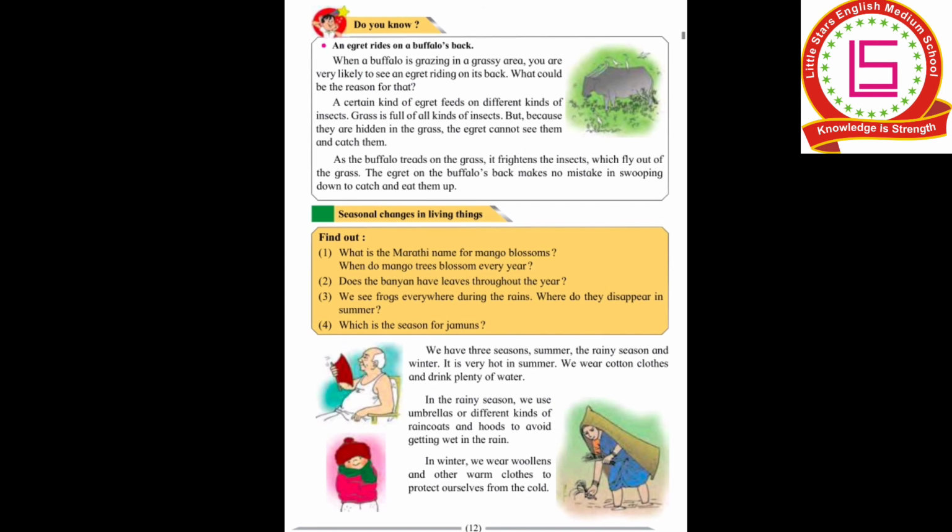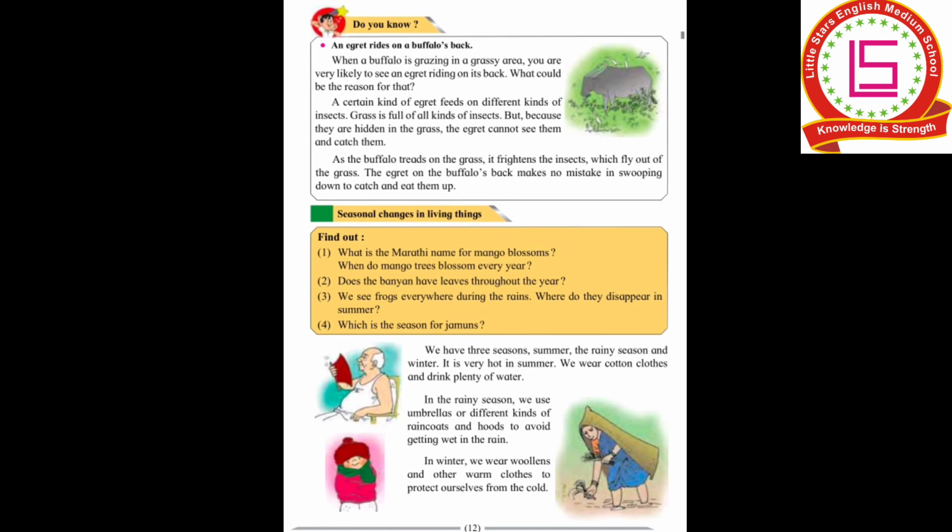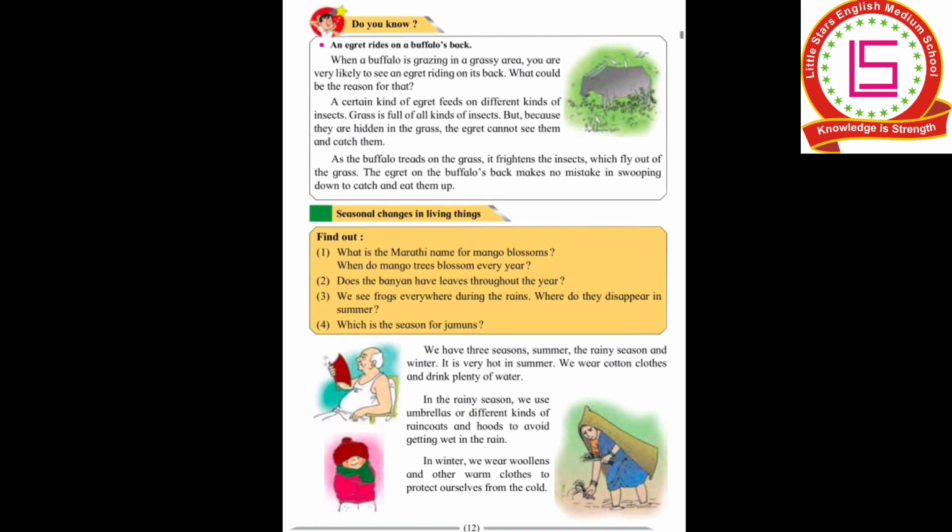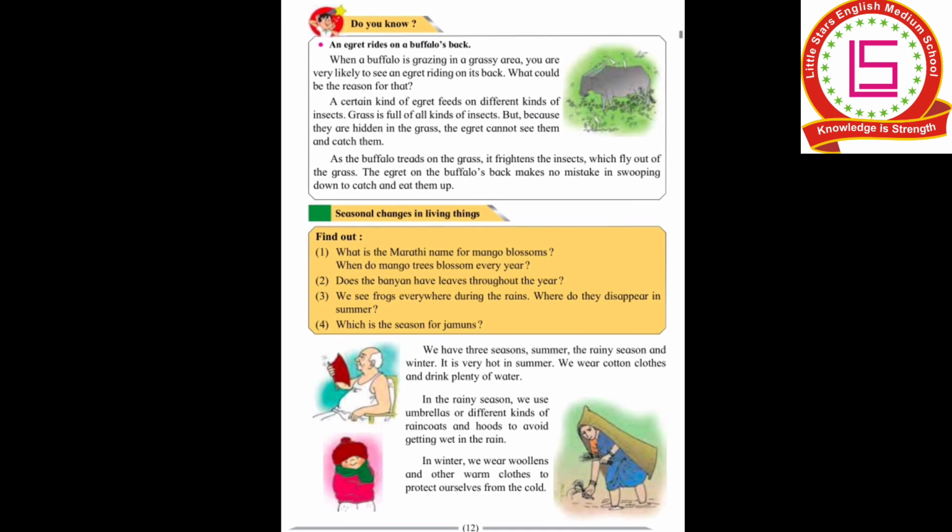It has a cap-like structure attached to the raincoat. That is called a hood. In winter, we wear woolen clothes and other warm clothes to protect ourselves from the cold. Whenever it is winter, you might have seen that your mama makes you wear all the woolen and warm clothes. It is to protect yourself from the cold.